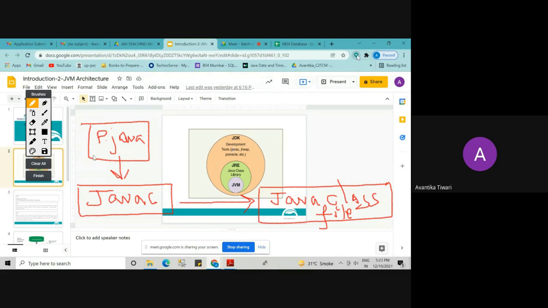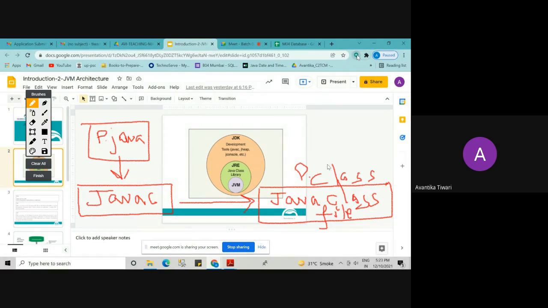So you have written a program in Java, you have saved it with the extension .java, you send it to the compiler, the compiler has compiled the program, and your bytecode file is ready. What do we call it? The Java class file. So the Java class file name would be p.class, the same name as the source file you created. Is it clear till this point? Yes, ma'am. So what has the compiler done? The compiler has converted your p.java file into a p.class file.